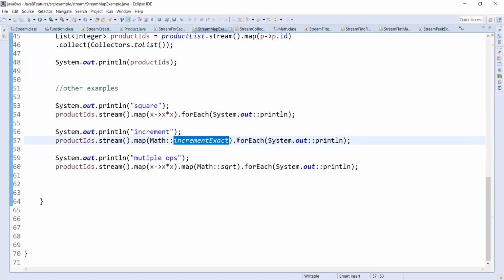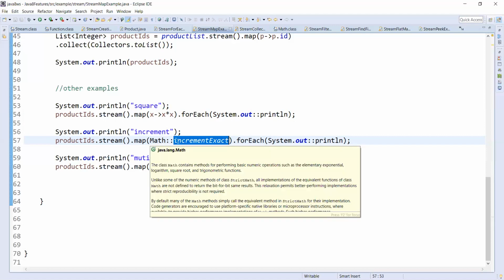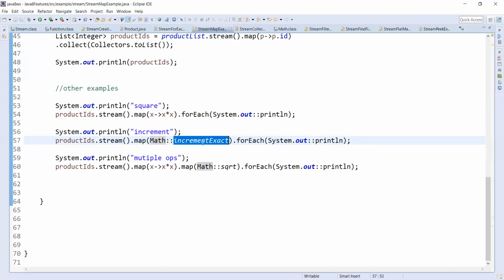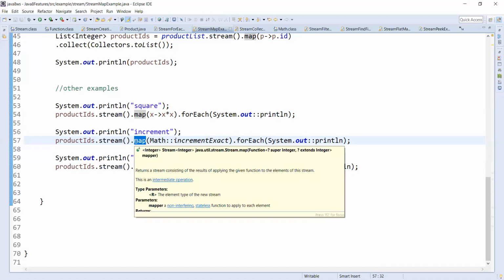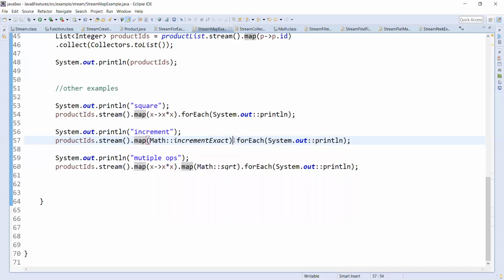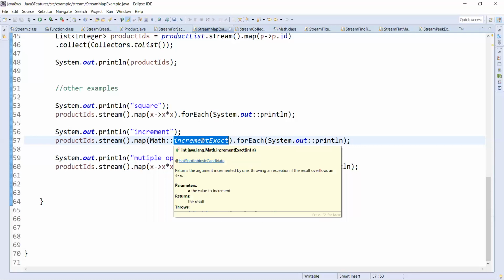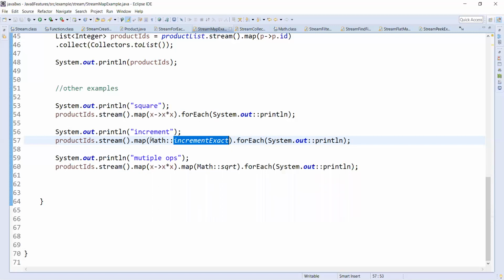So that means I am trying to call the incrementExact method of the Math class on each element of the stream and create a new stream. So my old stream is 1, 2, 3, my new stream will be 2, 3, 4. I'll explain again.